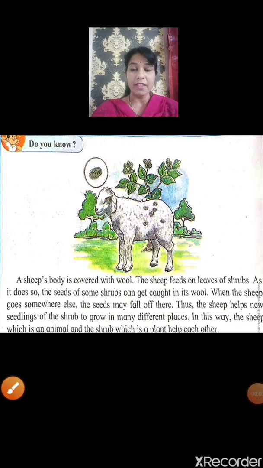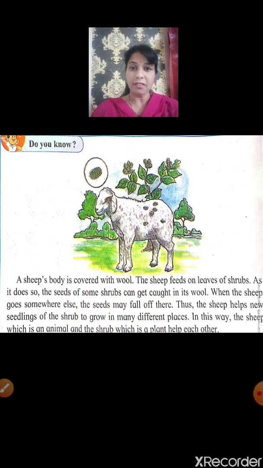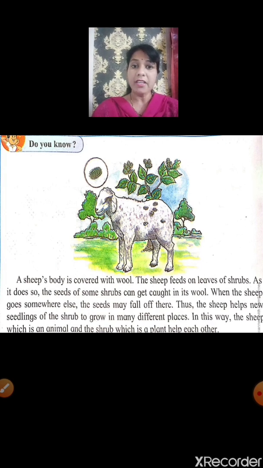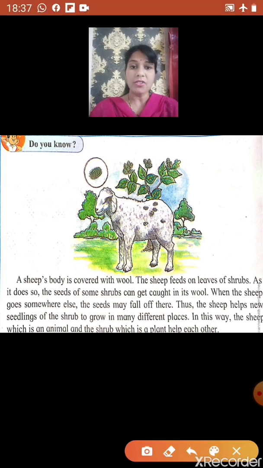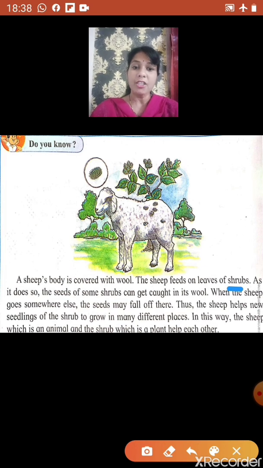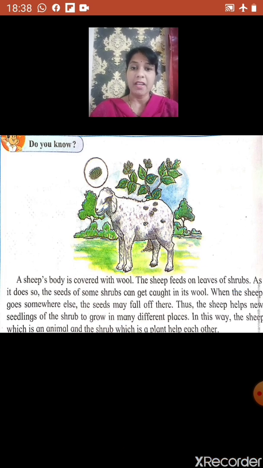Children, now let us see how plants and animals help each other. We know that a sheep's body is covered with wool and sheep feeds on leaves of shrubs. Now shrubs means they are short plants. As they do so, the seeds of some shrubs get caught in its wool, and all this happens unknowingly.